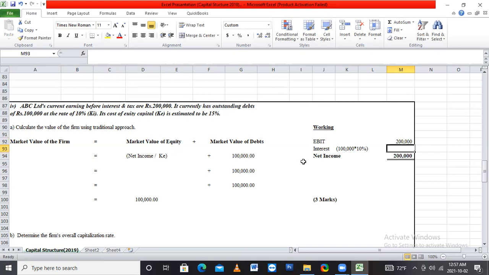We want to deduct the interest, then we can get the net income. Here 1 lakh interest rate is 10%. So 1 lakh multiplied by 10%, 10,000 is interest. We want to minus it. So 1.9 lakh is the net income.